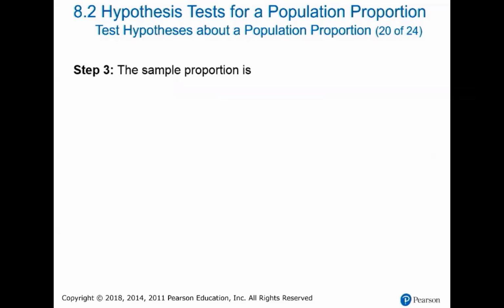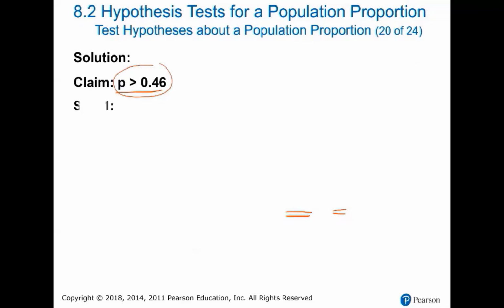Third step. What is the third step? We need to transform all the evidence that I have in this sample into one score. In this case, because we are using the normal distribution, we need to transform all of this evidence into a z-score. What is my evidence? In my sample of 1010 people, 525 don't trust the media.